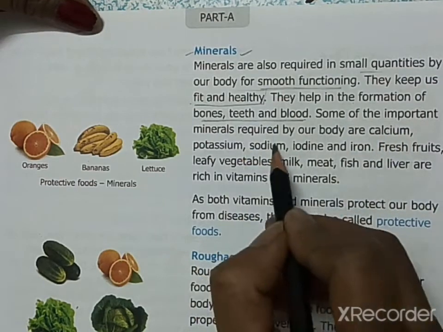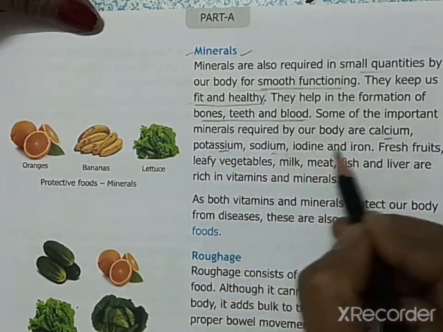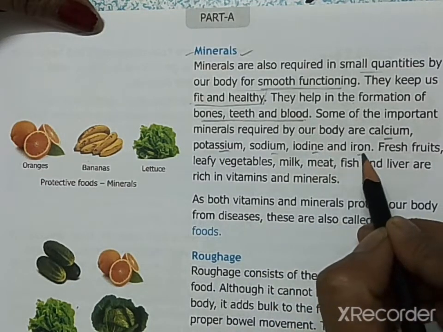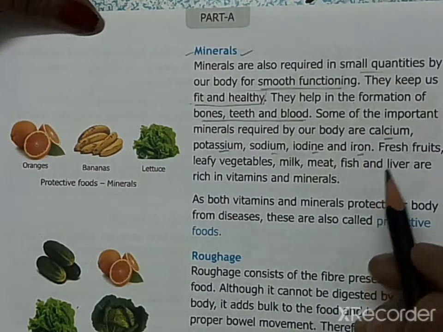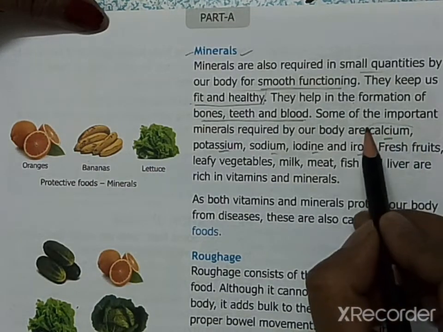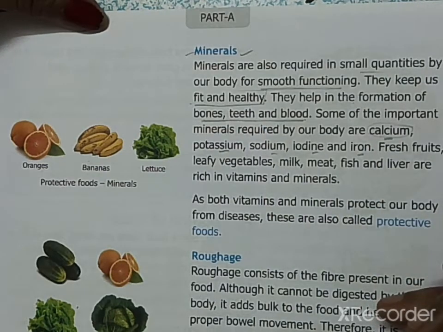Some of the important minerals required by our body are calcium, potassium, sodium, iodine and iron. Okay, these are the minerals that are required by our body. Here calcium is important for our teeth and our bones.